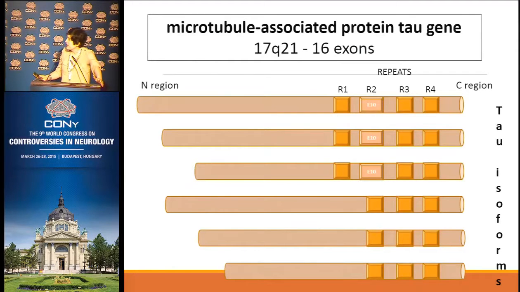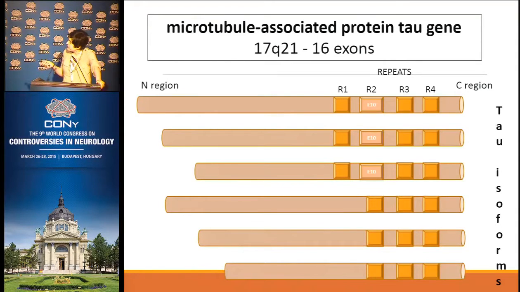But before we really go through tauopathies, I think it's worth mentioning a little bit about the tau gene, which is very interesting. It's located on chromosome 17. It has 16 exons. And by alternative splicing in human adults, we have 6 isoforms of this tau protein. This isoform depends on whether exons 2, 3, and 10 are part of the isoform or not.